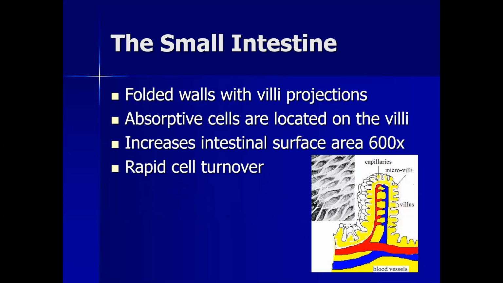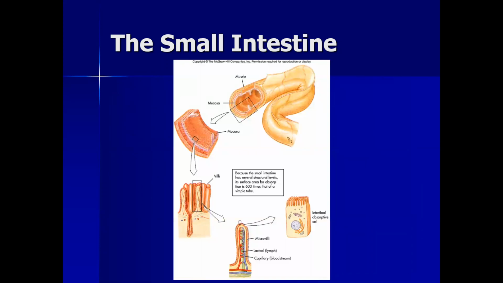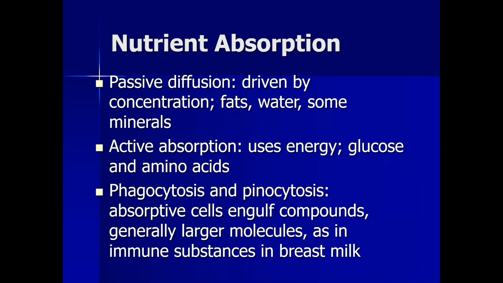In a small intestine, villi are present, which increase the absorption surface area and help in the absorption process. This is the overall structure of a small intestine. Nutrient absorption takes place in the intestine. Through the process of phagocytosis and pinocytosis, the absorptive cell engulfs the compounds.